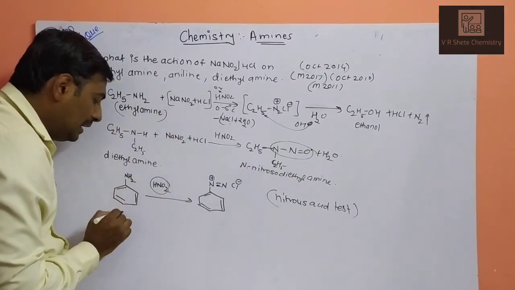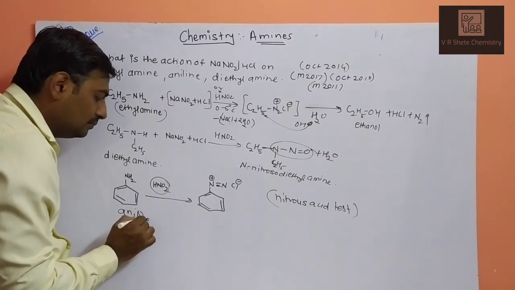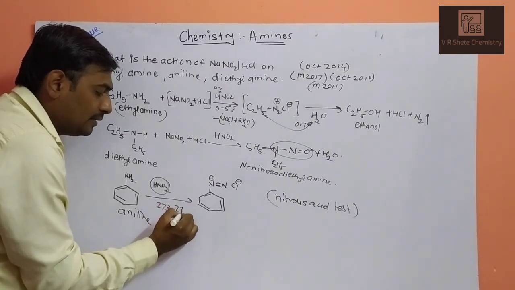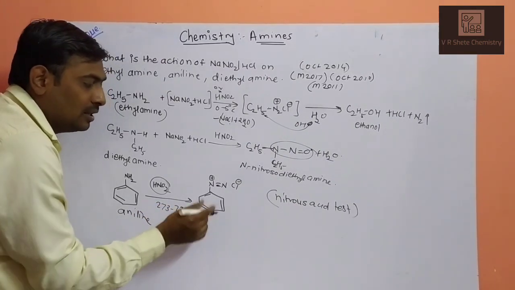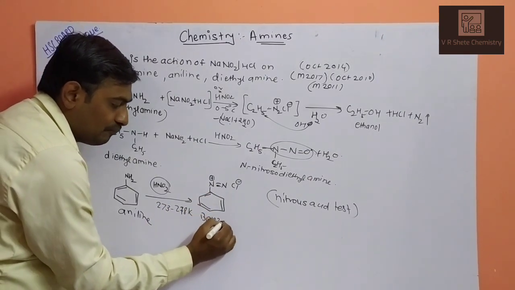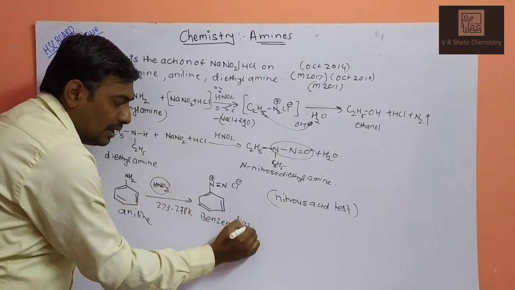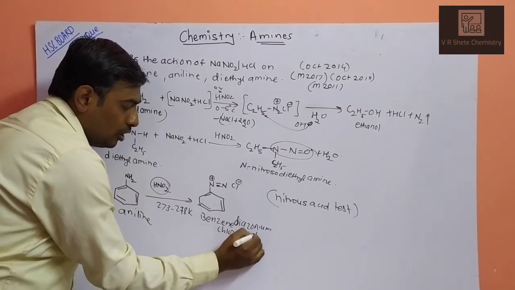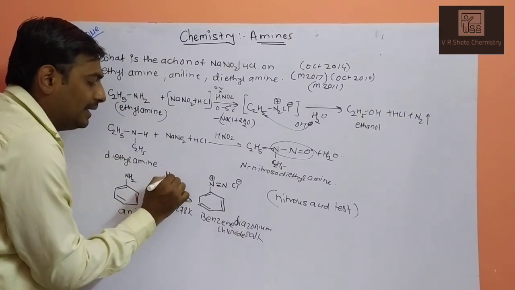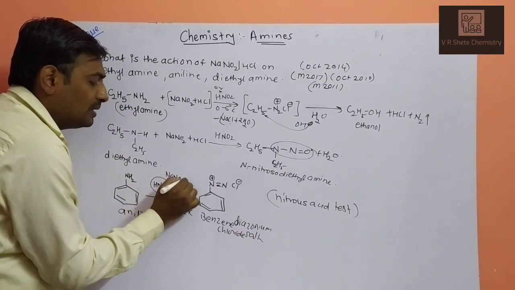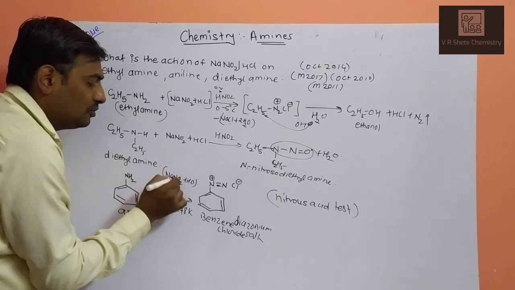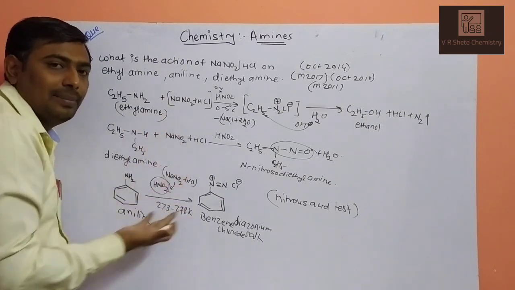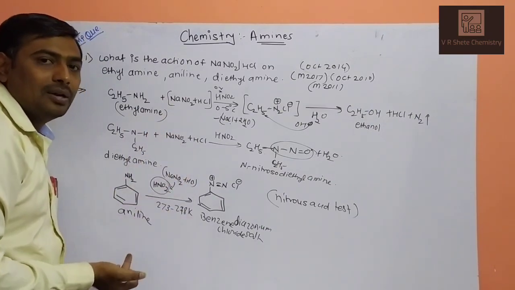And the third one, aniline, on nitrous acid at 273 to 278 Kelvin, or 0 to 5 degrees Celsius, gives benzene diazonium chloride salt. How is the chloride generated? Because we are taking NaNO2 in presence of HCl, which generates HNO2. So these are the three different reactions, which may be asked as a direct question or as a distinguishing test. A tertiary amine gives a salt.